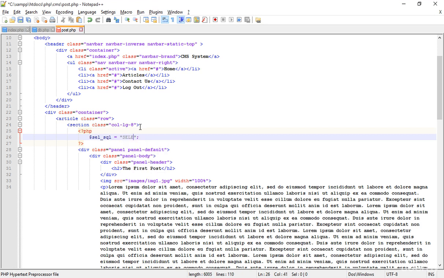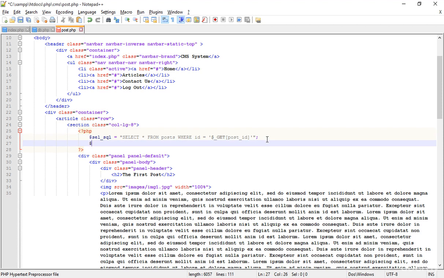I'm adding the select all from the database named posts where the ID equals $_GET, the post ID. This post ID is coming from the index.php page.